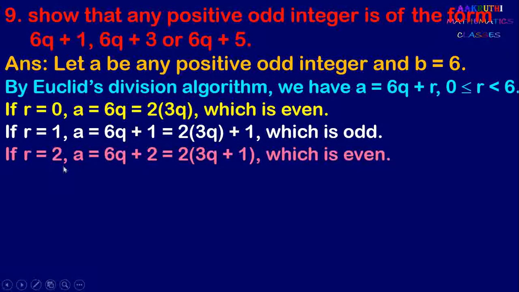So next, if r equal to 2, then A equal to 6q plus 2. And here we can take 2 common outside and we can write 2 into 3q plus 1, which is a multiple of 2, which is even. Here 2 into 3q plus 1 is even. Therefore 6q plus 2 is an even number.